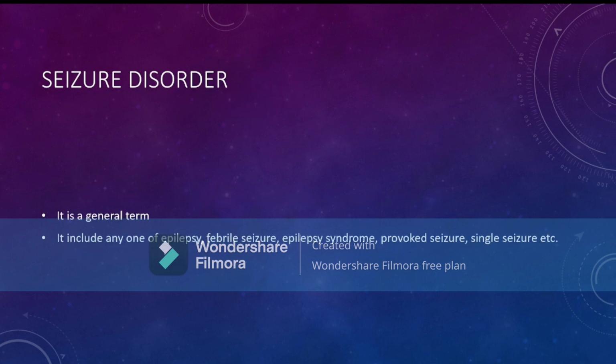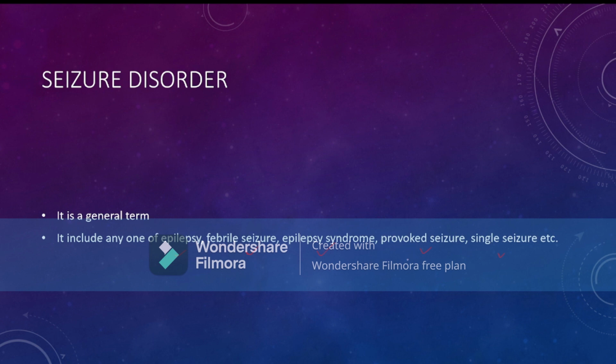Now, the term seizure disorder. Seizure disorder is a general term. Everything is present under the seizure disorder. That is, it includes epilepsy, febrile seizure, epilepsy syndrome, provoked seizure, single seizure, etc. Unprovoked seizure and genetic seizure, everything is under the seizure disorder.